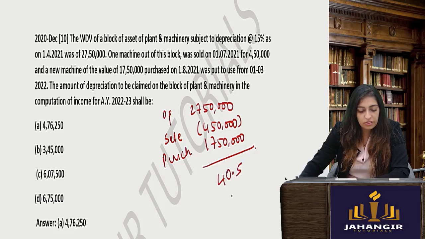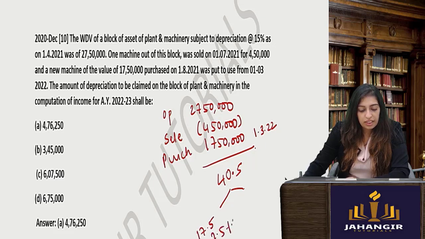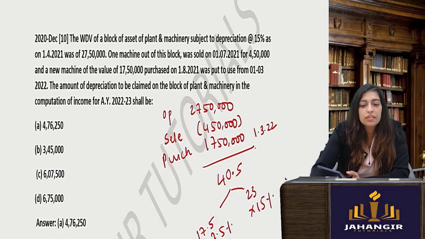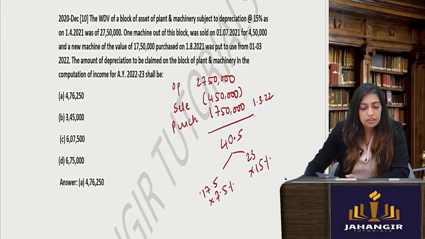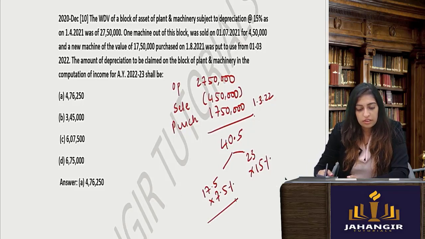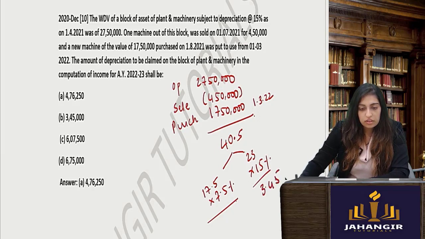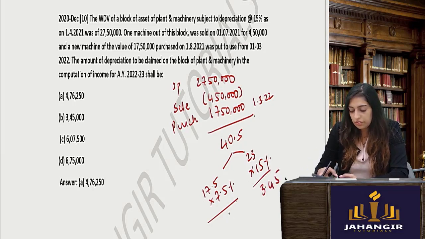You will take 40,50,000 out of that. This machinery was put to use on only 1/3/2022. So you will take on this machinery 7.5% and the remaining you will take entire 15%. Okay. This will be how much? 17.5 into 1.3.